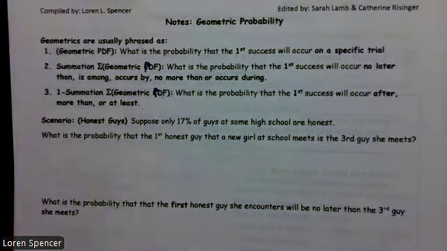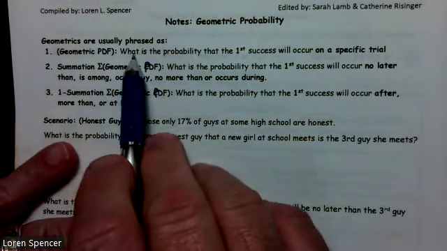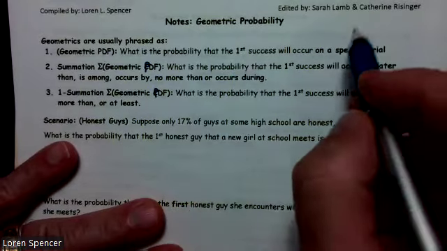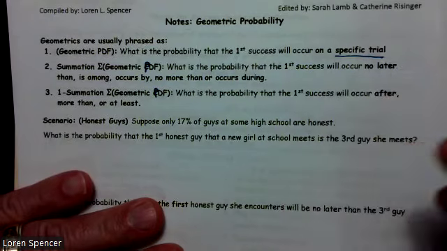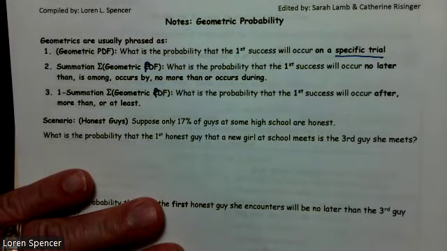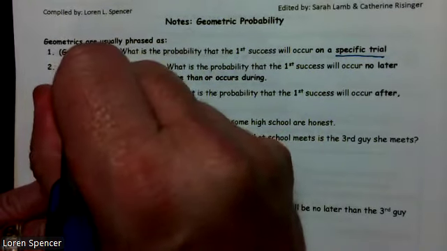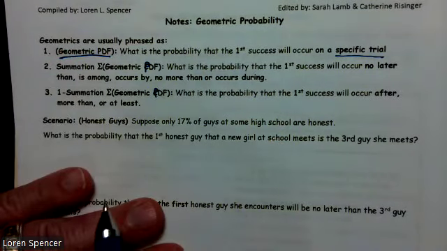So first off, please note, geometrics are generally formed. What is the probability the first success will occur on a specific trial, which means it's going to happen on the third time or the fourth time or the fifth time, but we have a specific number, in which case we're just going to run a straight geometric PDF.